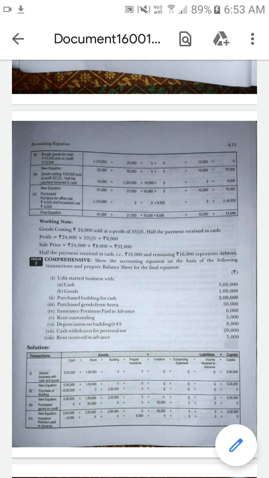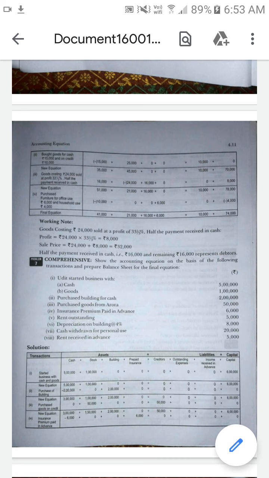So see the sum, the sixth transaction, 8,000. Depreciation on building: a building is a type of asset, and we already allotted the column in the second transaction, so there is no need to allot a column one more time. We are just making changes in the building.